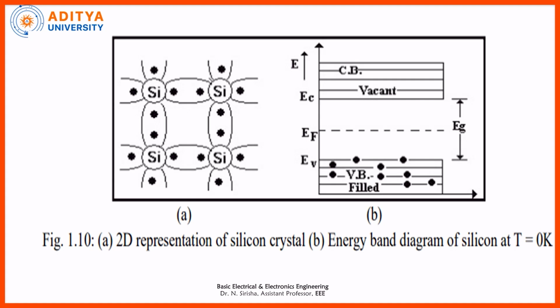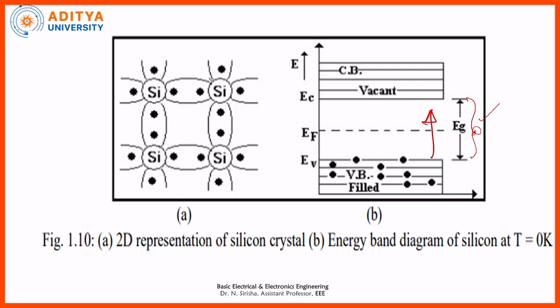Coming to the energy band diagram, see here, this Eg is nothing but the forbidden energy gap. The lower one is the valence band and above it is the conduction band. In its pure semiconductor form, there won't be any electrons moving from the valence band to the conduction band at 0 degrees Kelvin.